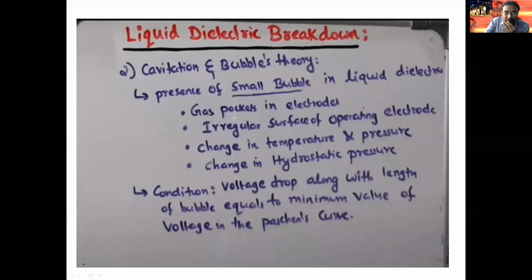First one, gas packets in a liquid. Second one, irregular surface of the operating electrode. Third one, change in temperature and pressure, change in hydrostatic pressure. These are the different types of conditions.